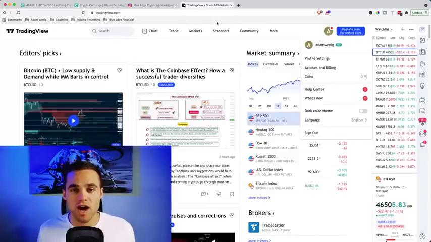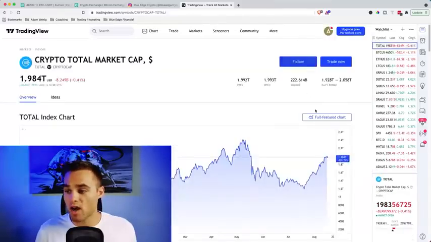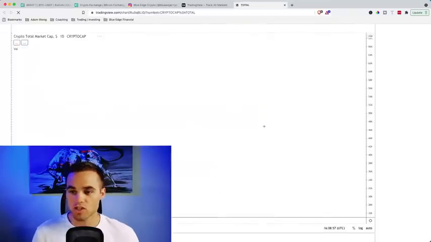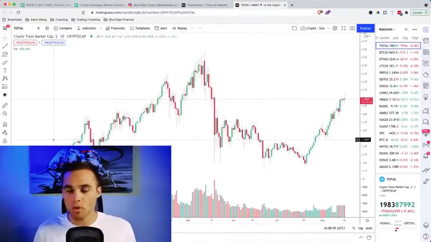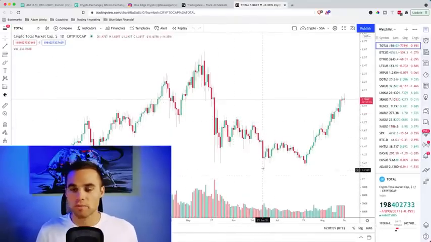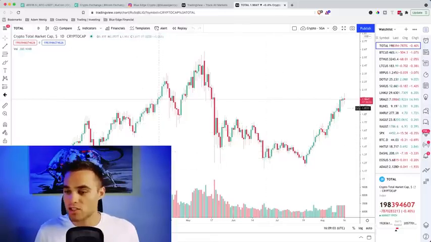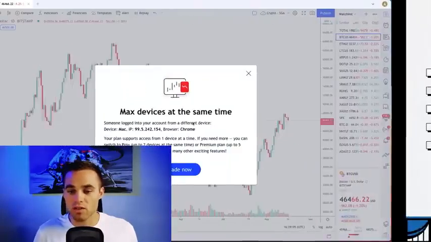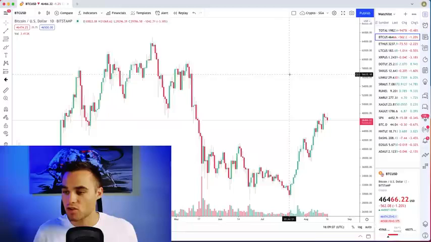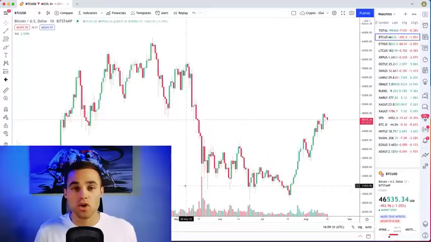The next thing that you're going to need before you get started is our favorite trading charting tool called TradingView. You can go on over to tradingview.com and sign up for a free account. They have a web version, so you can analyze everything on the web and see the charts. This is going to help us with different charting tools that we're going to be talking about. You can do it online, or you can also download their app and have it on your computer, or on your phone. So this is called TradingView.